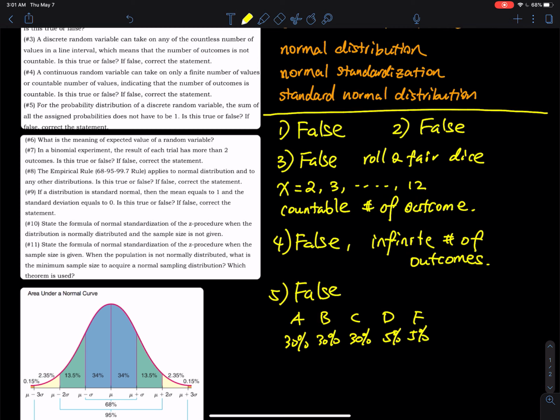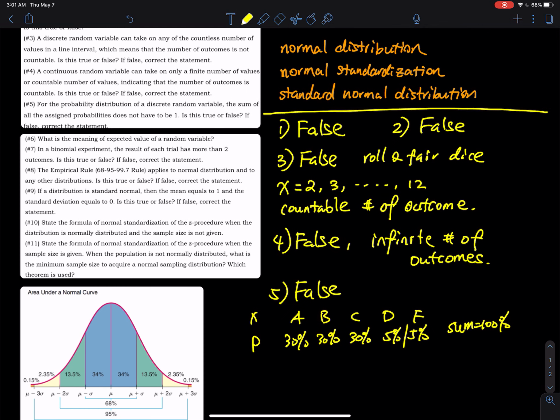So 30% of people got an A, 30% got B, 30% C, and the rest is 5% and 5%. The sum must equal 100%. If I change the 5 to a 15, that makes no sense. So for a discrete random variable X, the sum of all the probabilities must equal 1 or 100%. So that's why number five is false.